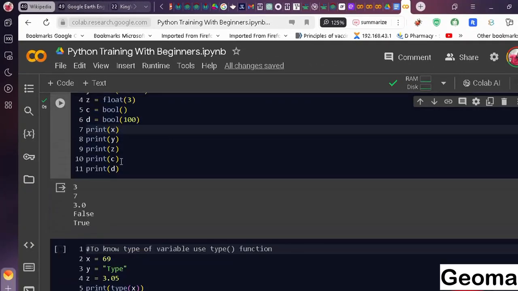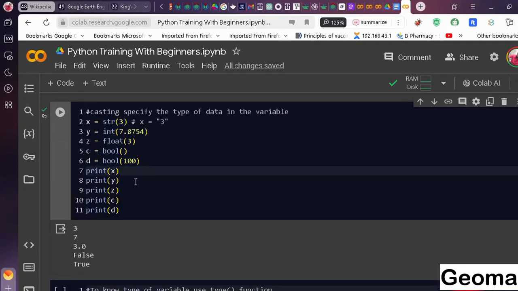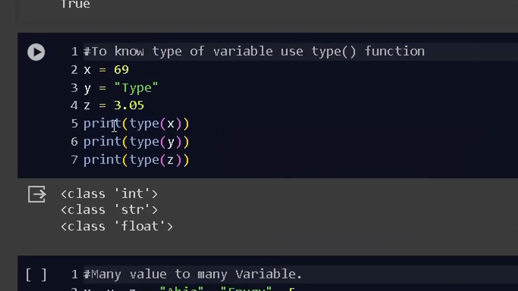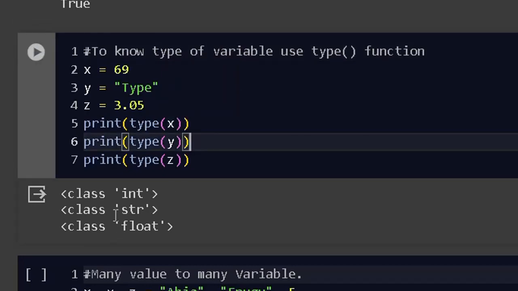All right, I move over to the next one. I think we understand this because we just want to show us how we can convert this. Now, if you want to know the type of the variable we talked about, and that is what we have been discussing, you can just type print type of the data, and it will give you the type of class it belongs to.